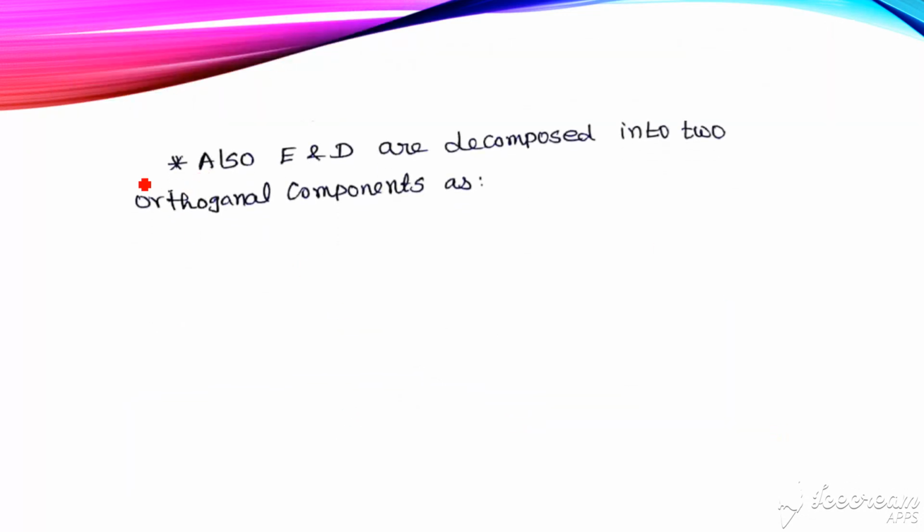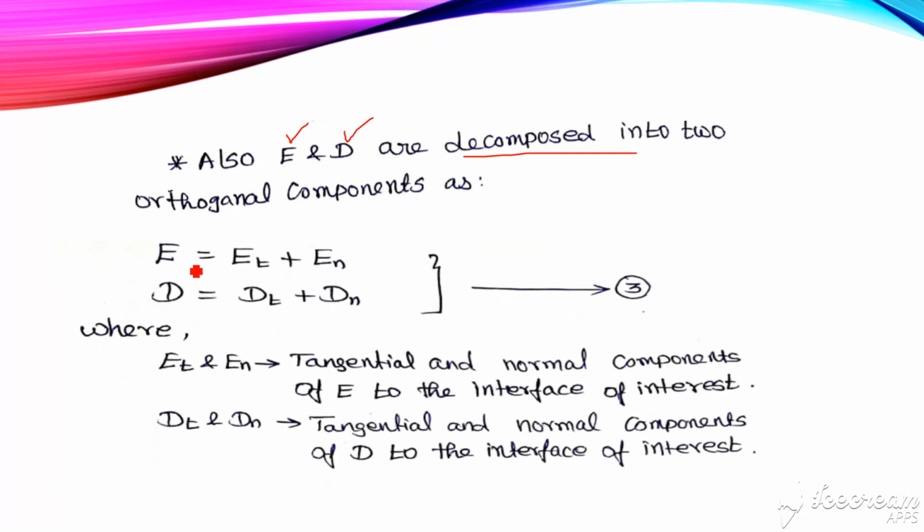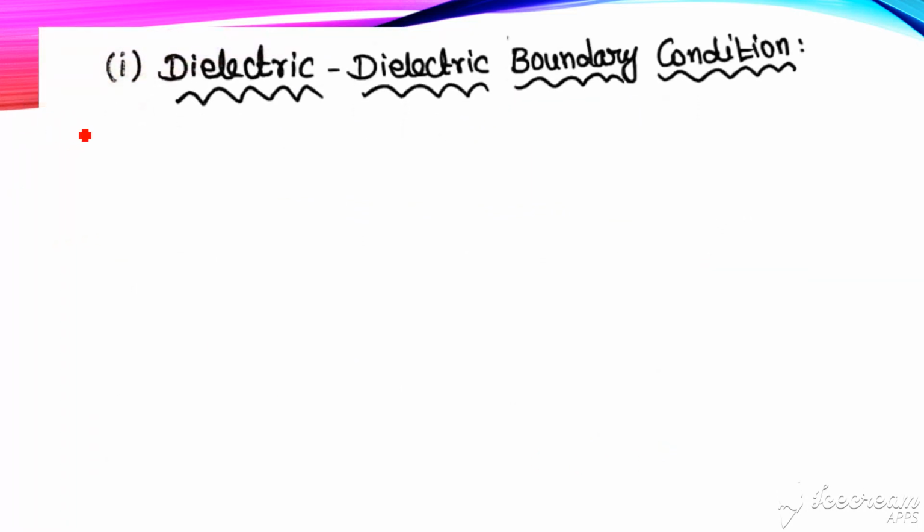Now, E and D are also decomposed into two components. Normally E, the electric field intensity, and D, the electric flux density, are decomposed into two orthogonal components. So E can be written as Et plus En and D can be written as Dt plus Dn. This is considered as equation number 3. Here Et and En are the tangential and normal components of E to the interface of interest, and Dt and Dn are the tangential and normal components of D to the interface of interest. So now we move on to the first case, the dielectric boundary condition.